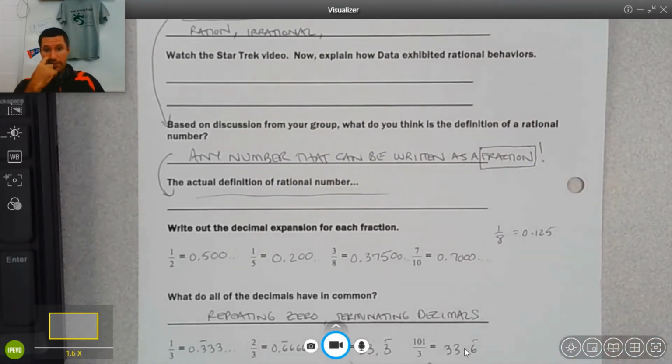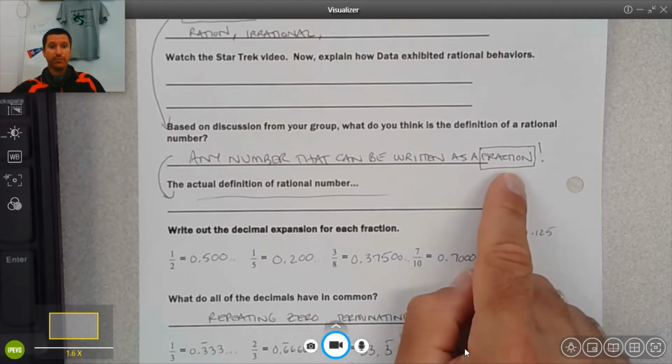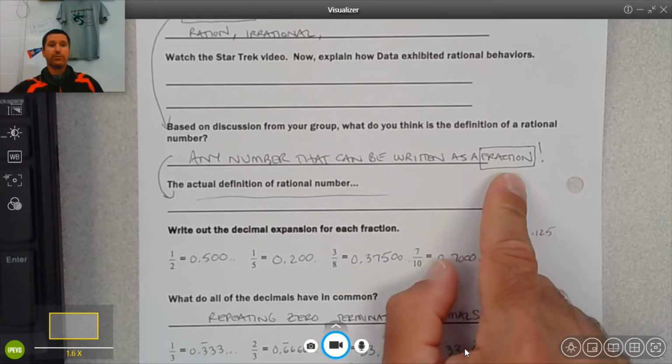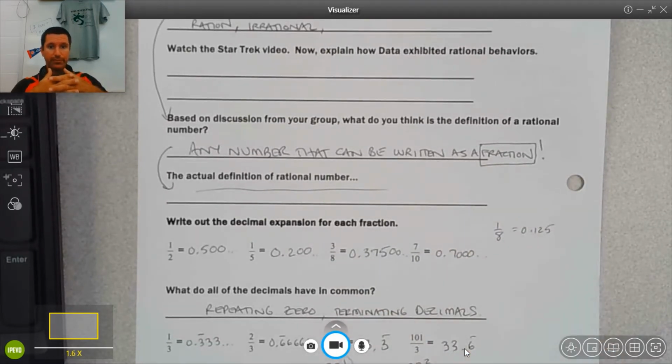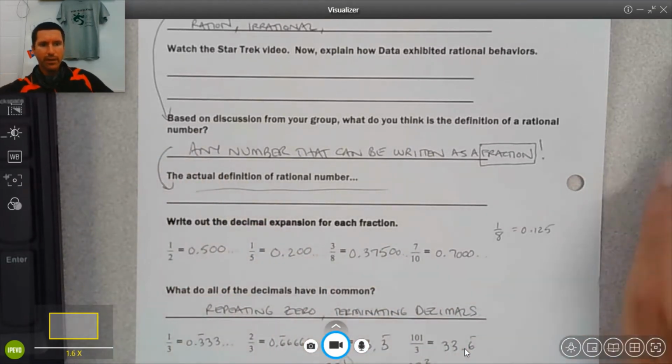And then based on the discussion, we came up with the actual definition, which I just kind of gave after somebody said fraction again. So I said any number that can be written as a fraction. So that's the key takeaway from today. Fraction and rational essentially in math class mean the same thing. You cannot separate those two from each other. So that is the actual definition. That's why you see the arrow here.